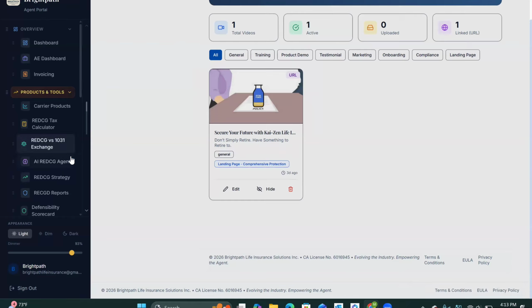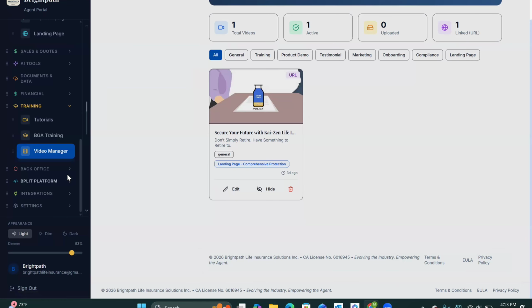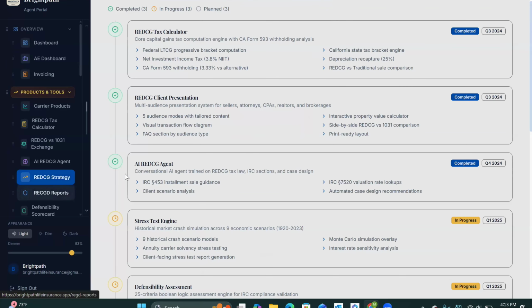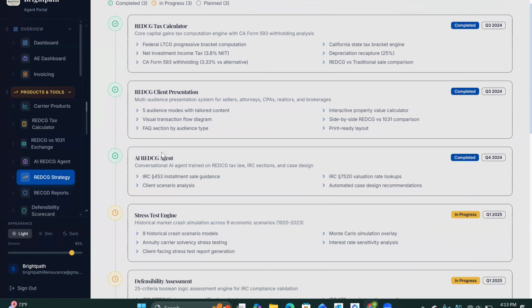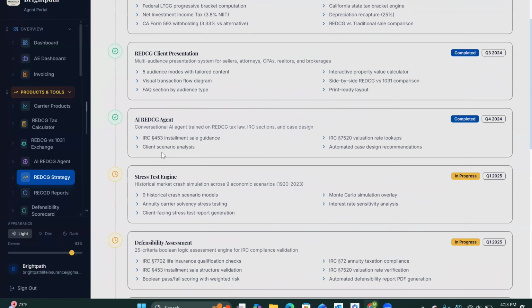One of the things I want to go ahead and look into is the back office. So let's see what the back office looks like. So we click on the back office. You have your roadmap. When did we build this out? We did this kind of in Q3. You have everything starting to present. So like I say, we've been working on this for about a year now.